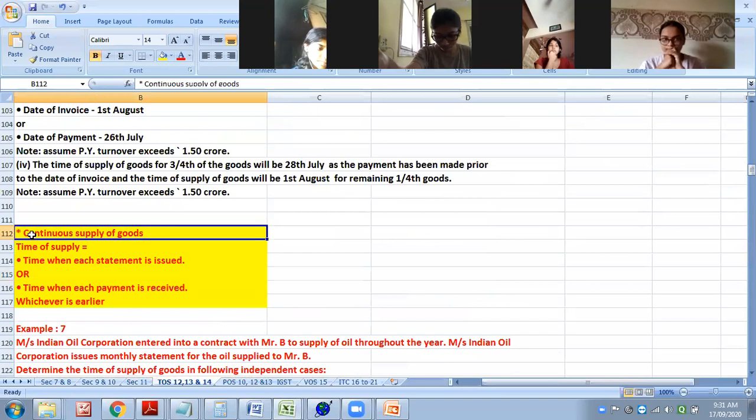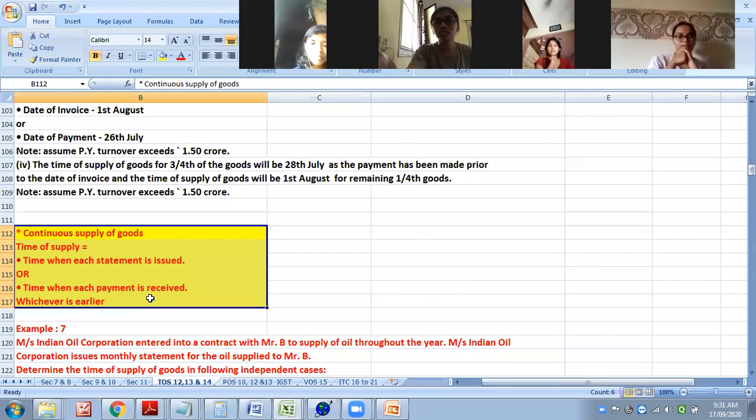That is why specifically I have given you separately. Things are clear now? Each statement or each payment, whichever is earlier.